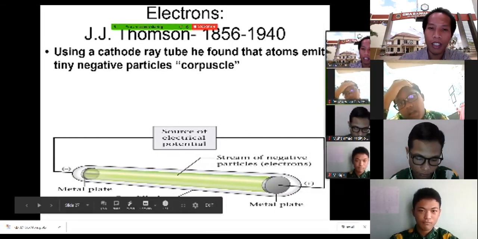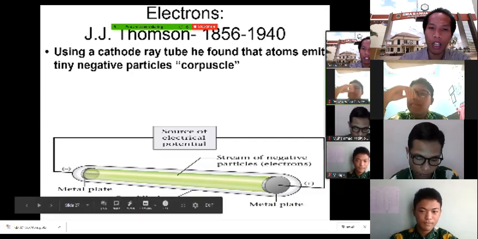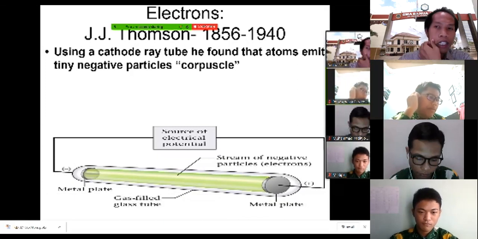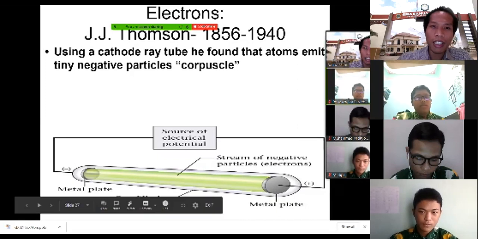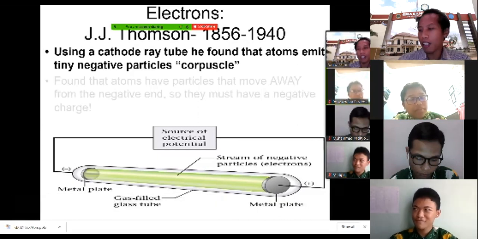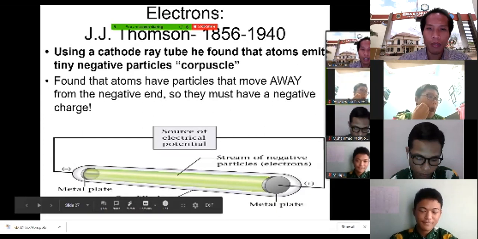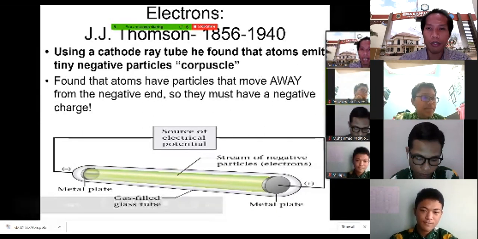And what happened when the source of electricity is turned on? There will be a beam of light coming from the negatively charged plate to the positively charged plate, from negative to positive. So we understood that this beam of light contains a negatively charged particle. Later on, this negatively charged particle was called a corpuscle, but later it was named an electron. So it is a beam or rays that move from the negative to the positive.